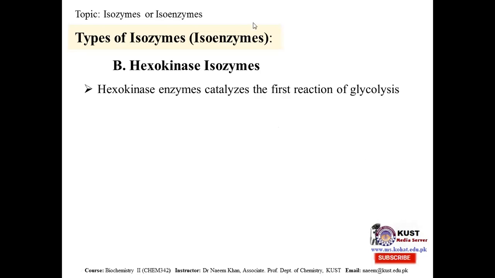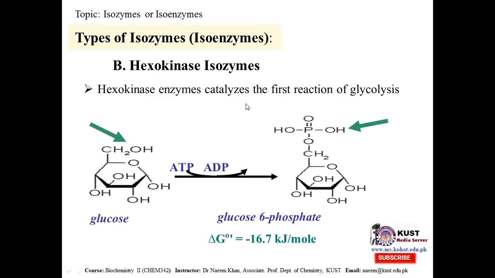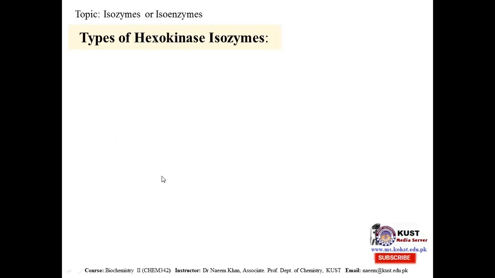So hexokinases are the enzymes which are catalyzing this first reaction of glycolysis, and that reaction is when glucose is phosphorylated to glucose 6-phosphate. Carbon number 6 is now linked to a phosphate group. Glucose becomes glucose 6-phosphate, and in this reaction, 1 ATP is consumed. This reaction is catalyzed by the hexokinase enzyme.